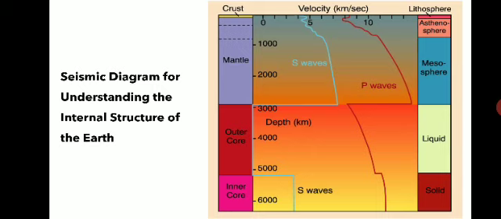Whenever there is an earthquake, different types of waves are generated. Seismological studies deal with elastic waves, also called seismic waves, which are generated within the earth during an earthquake or any explosion. These waves travel in all directions from the focus of the earthquake.